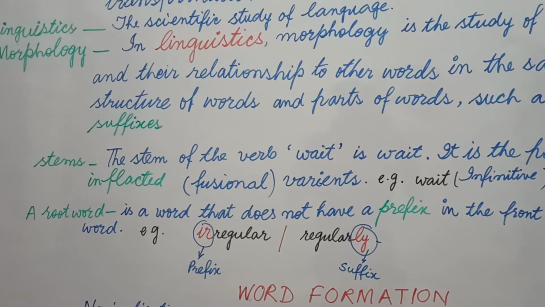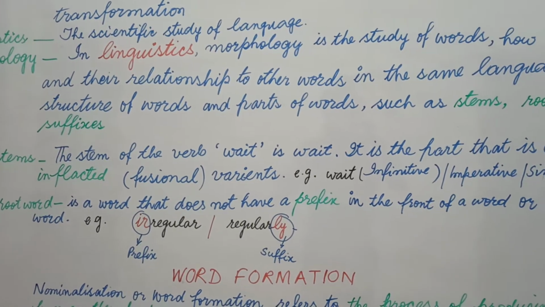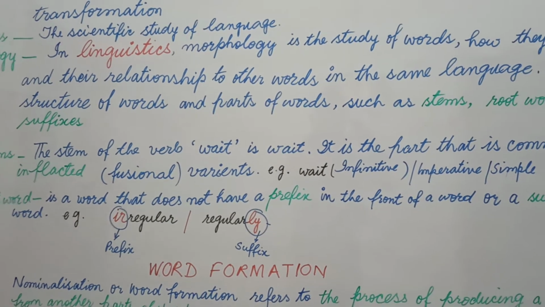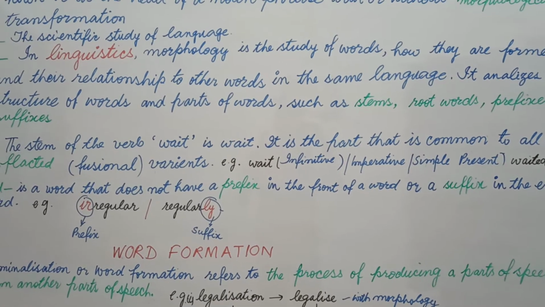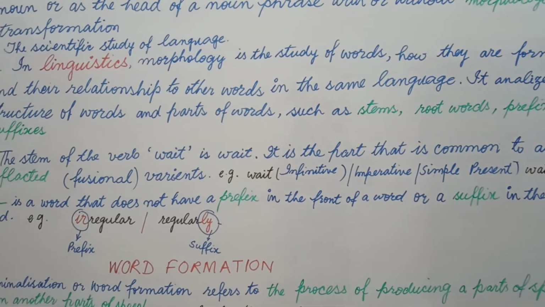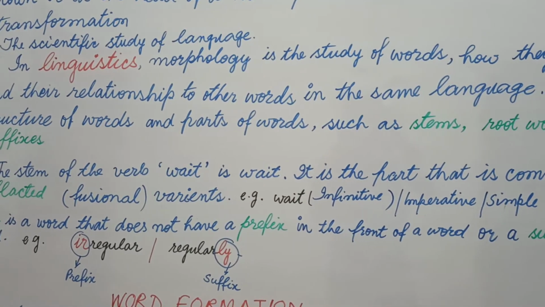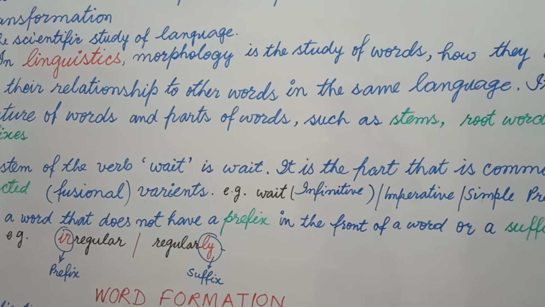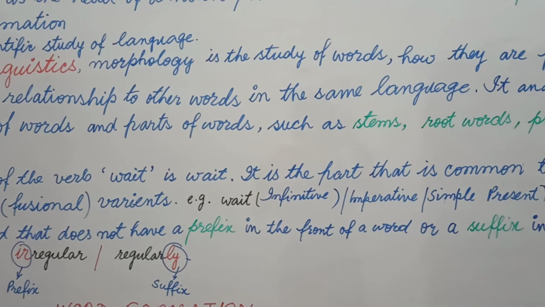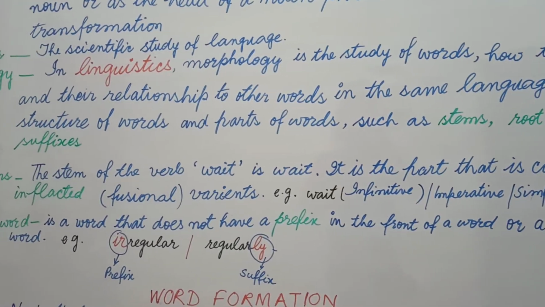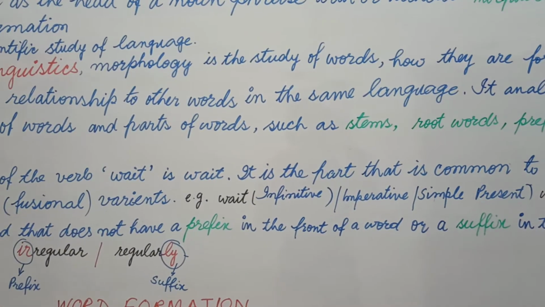Students, in a stem we sometimes see the inflected variants. Inflected variants means fusional variants. Suppose I have the word wait, in the form of a verb. The stem of the verb wait is wait, meaning you are giving some other senses of wait, but wait remains wait without any change. That is the stem. It is the part that is common to all its variants.